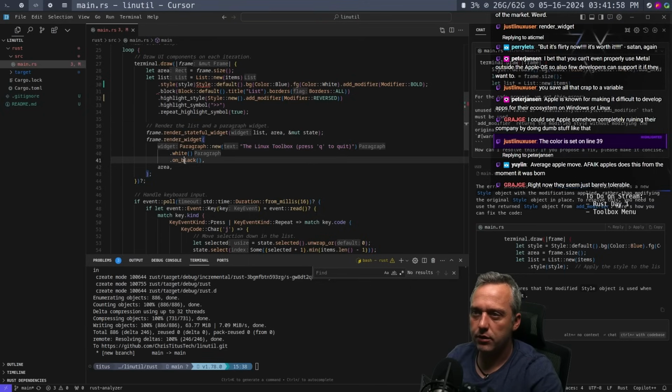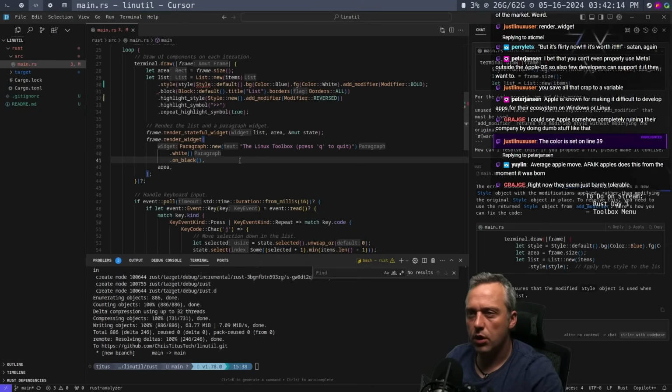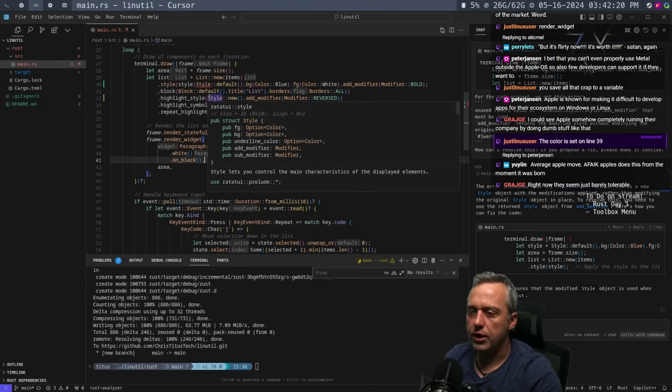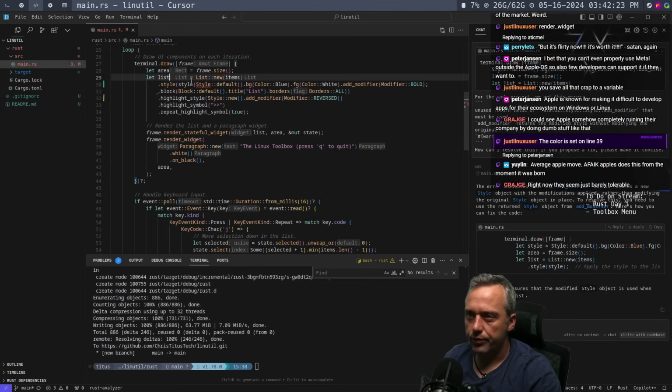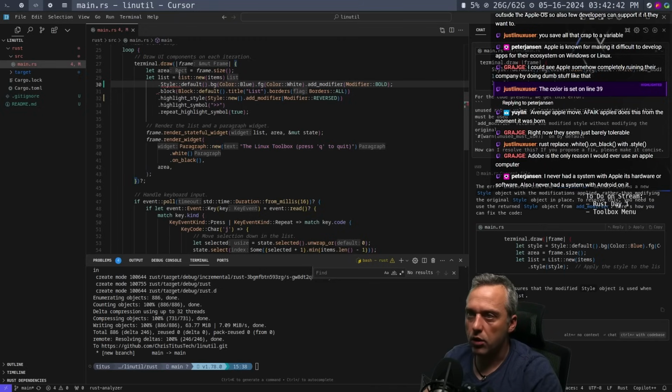White on black. Well, that's for the render widget frame, which I believe is just, oh no, that is. Okay. But the list is what we're trying to stylize right now. So, one second. Just replace dot white, dot black with style. Okay. I feel like this is close.